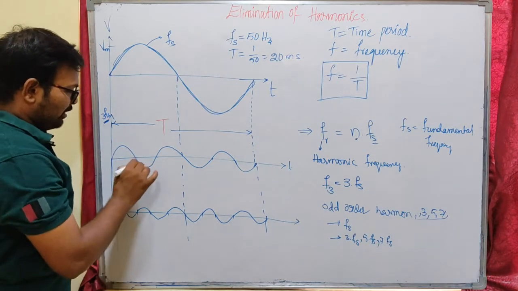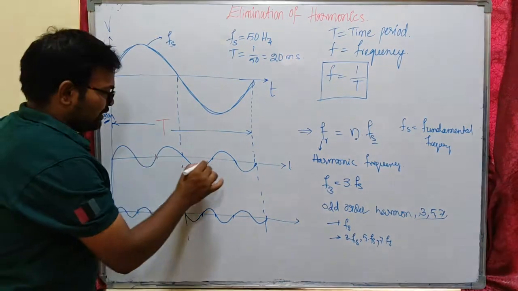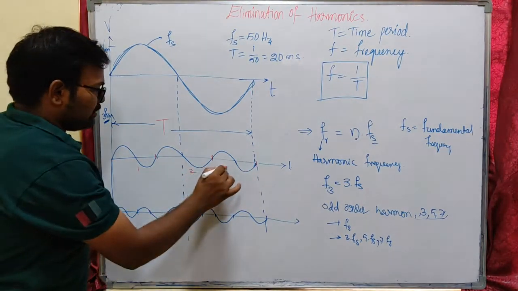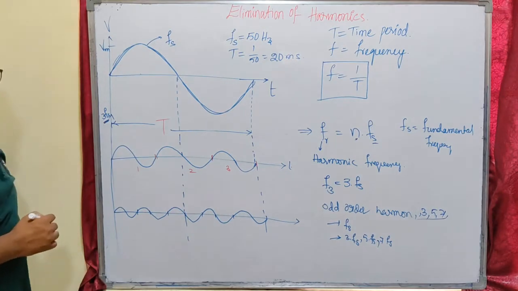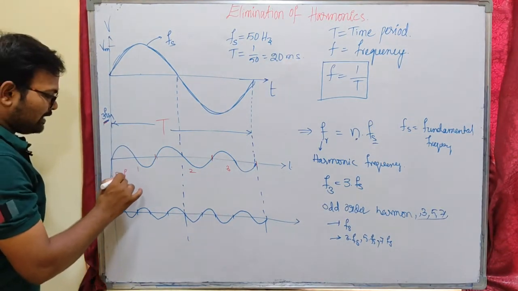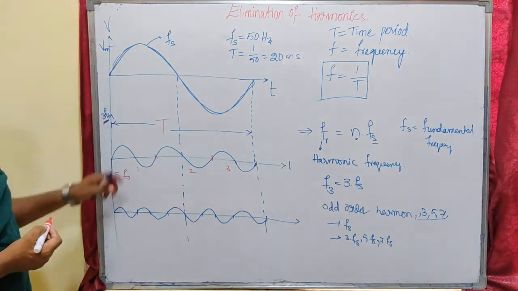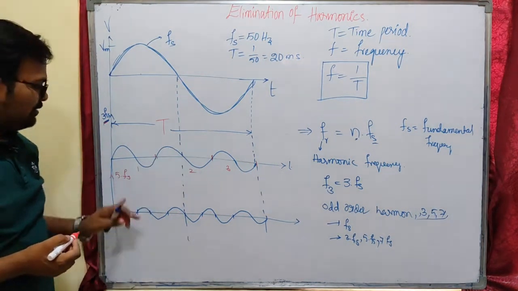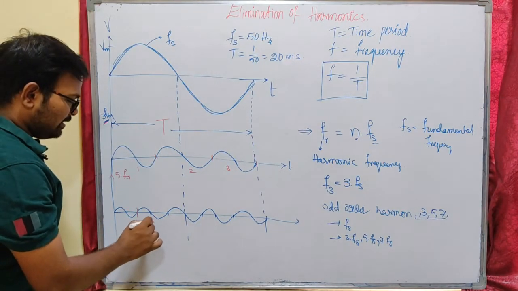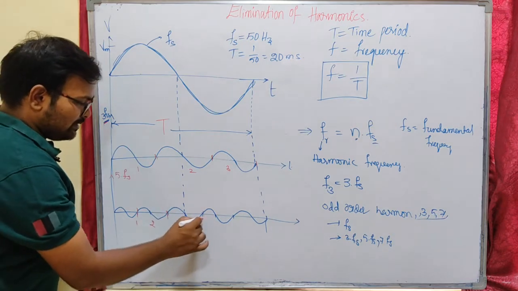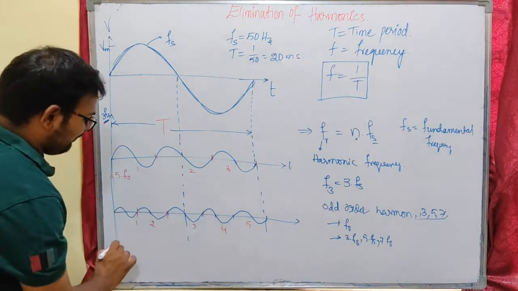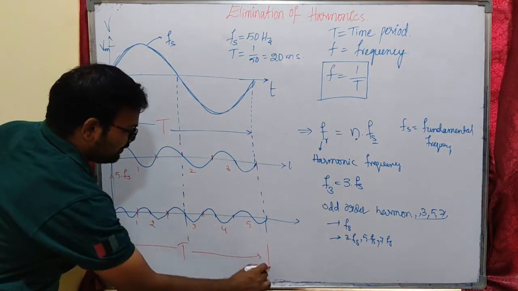Here you can see this is one cycle up to this point, this is another, and this is another. So we have 1, 2, 3 cycles in one time period, which is 3 times the supply frequency. Let us see our fifth harmonic, which is 5 times the supply frequency. As the third harmonic has 3 cycles in the given time period, the fifth harmonic has 5 cycles in one time period of the fundamental: first, second, third, fourth and fifth.